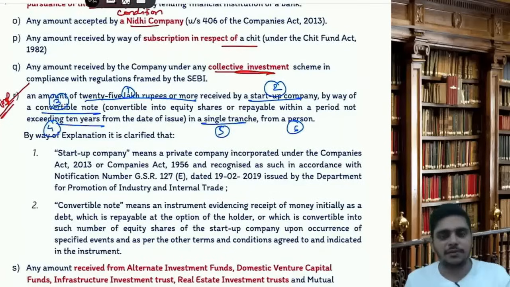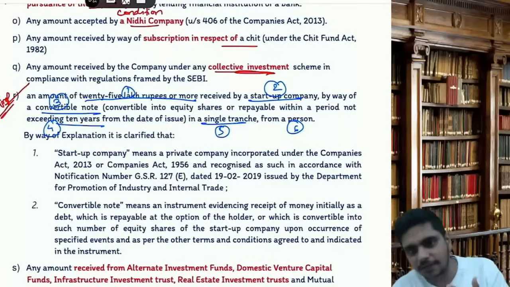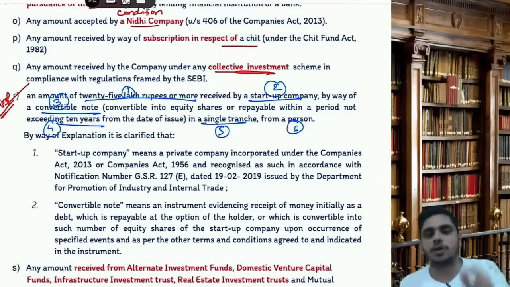Minimum 25 lakh rupees received by a startup company by way of convertible note, that is convertible into equity shares or repayable within a period of maximum 10 years, in a single tranche, from a person, it is not a deposit. If all conditions are satisfied, it is not a deposit.